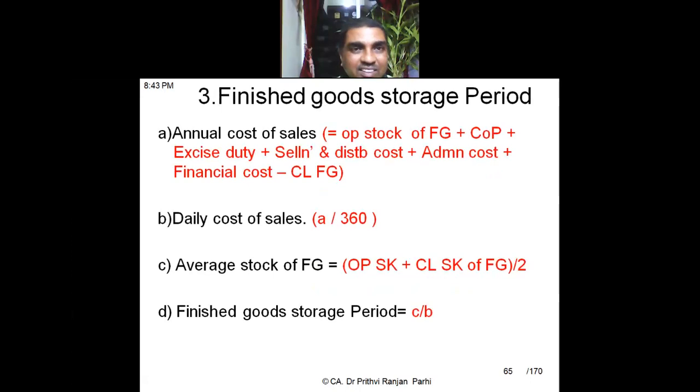Third stage is that finished goods storage period I am going to compute. So for finished goods, what I have to do? I have to calculate average cost of sales. Cost of sales includes all these things: selling and distribution expenses, administration expenses, everything is included. That's why I was showing you the cost sheet. So how to compute annual cost of sales? This is the formula. Read this formula.